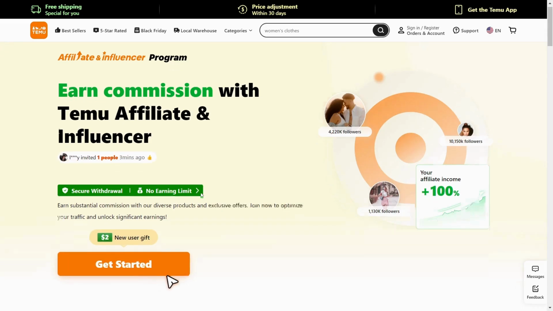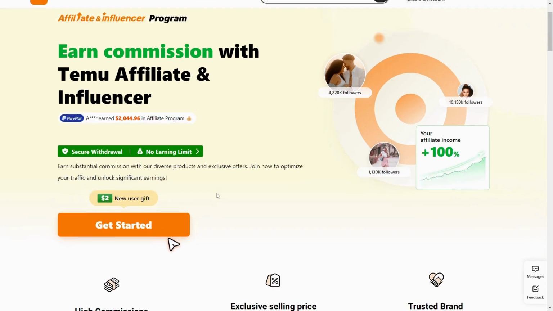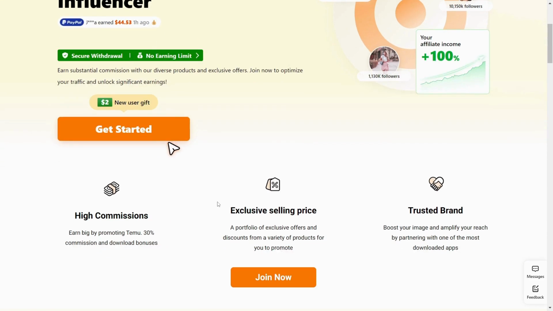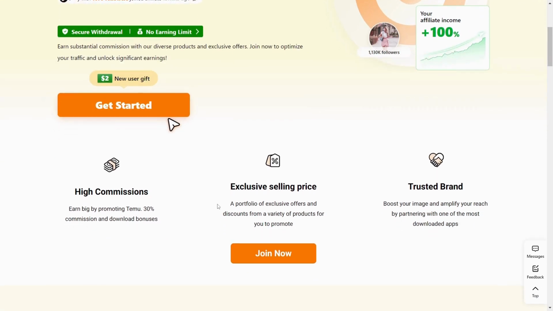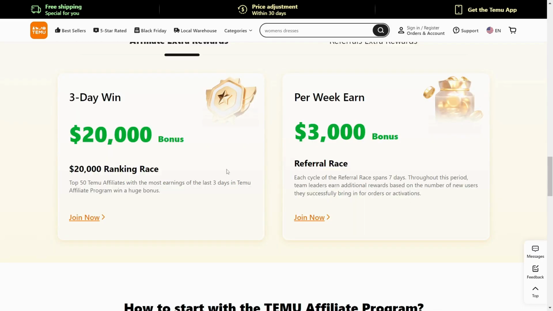Idea number 4 is to go to this platform called Temu. Now, Temu is now trying to compete with Amazon, and this is a place where people buy and sell different products, and they're making it very, very cheap. And they're also trying to push this platform as much as possible. That's why they now launched their own Temu affiliate program, which, as we can see, gives $20,000 rewards every 3 days to their affiliates.